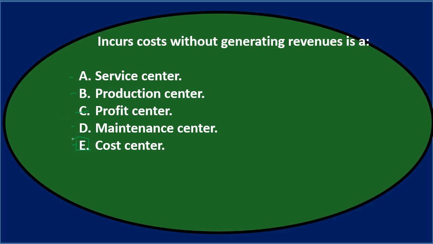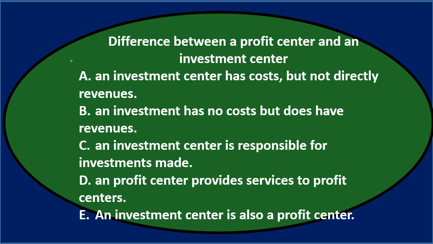Now note, you could argue that a maintenance center, maybe that is a cost center, or a service center, maybe that's an internal service that's being provided, and maybe the company calls it a service center. That could be the case, but the typical term that we're using here for the responsibility accounting would be the cost center, and you want to choose obviously the best answer for it. So final answer, incurs costs without generating revenue is E, cost center.